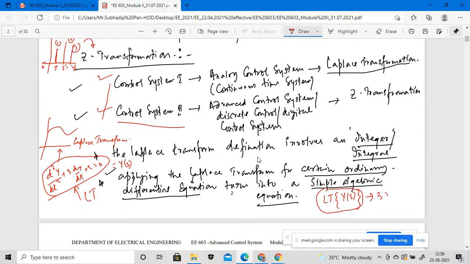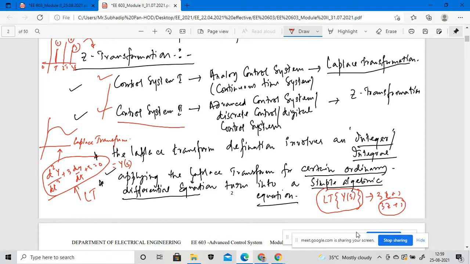Suppose 3s plus 1, like that, right? So the Laplace transformation only does the transformation from the differential equation to a simple algebraic equation.